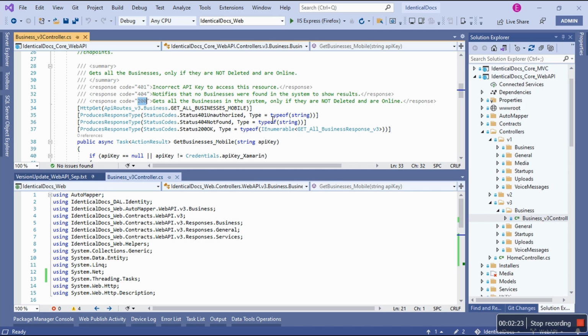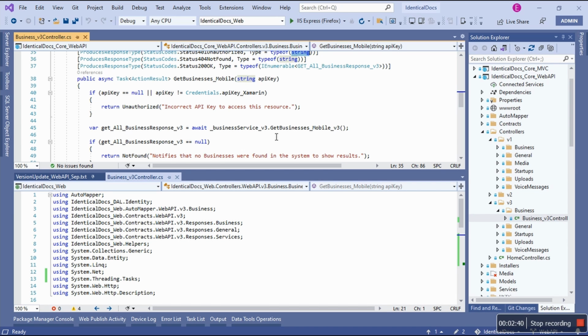Now look at the types, because prior there were no types. So this one is gonna have to return this as the response body, right? Incorrect API key to access this source. I have to explicitly tell that the type is gonna be string, and then if the key is null, or if the key is not what we know, you're gonna return this. I want to show you how different .NET Core is from .NET Framework. So this is .NET Core.